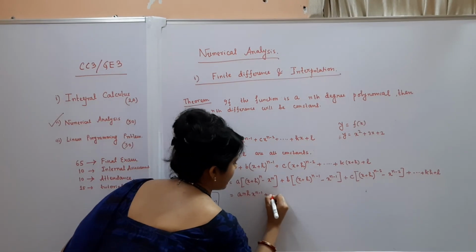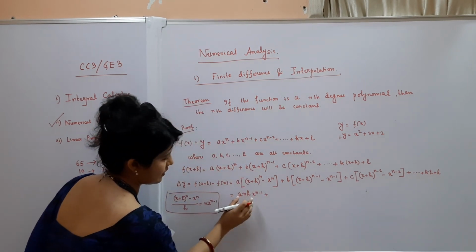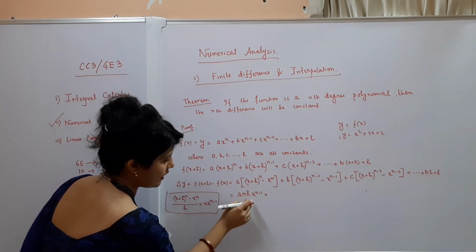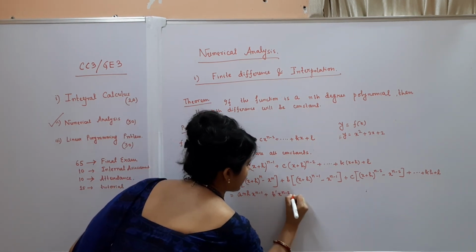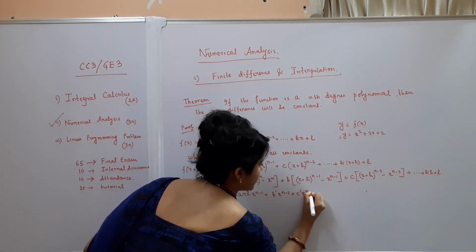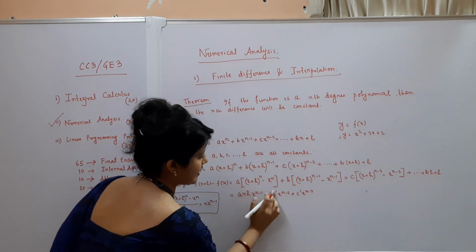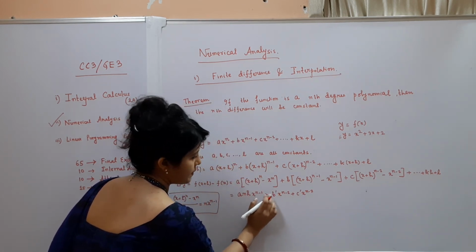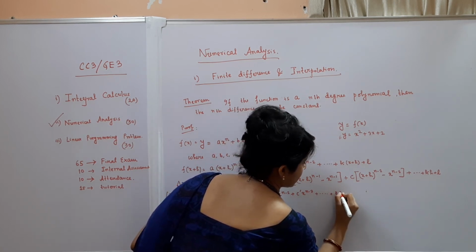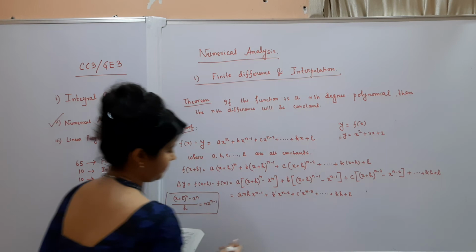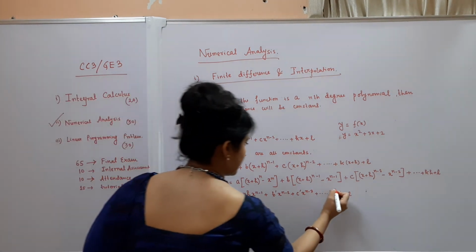Similarly, I'm just concentrating on the highest degree part. Similarly you will get b dash x to the power n minus 2 plus c dash x to the power n minus 3. I'm not going to write the elaborate expression of b dash, c dash like this. Okay, so this is k dash h plus l.